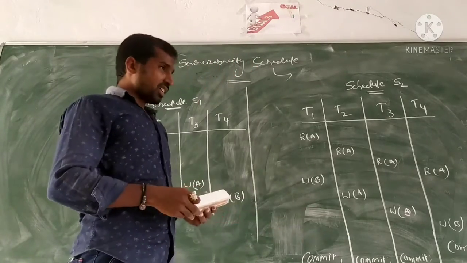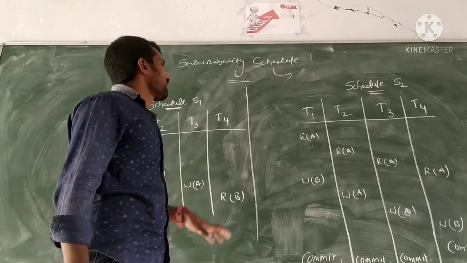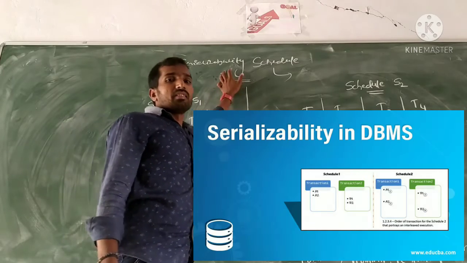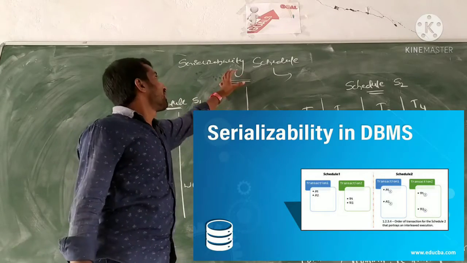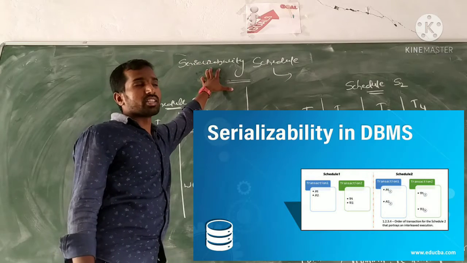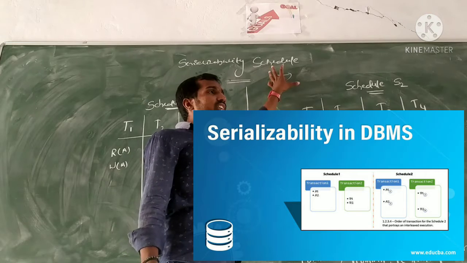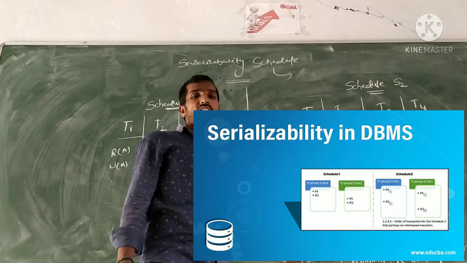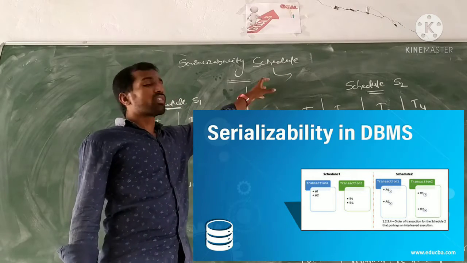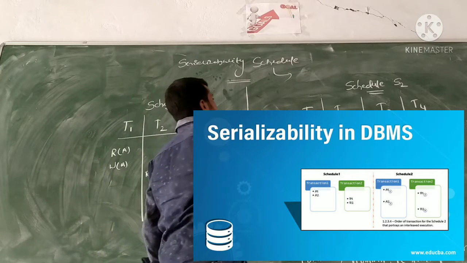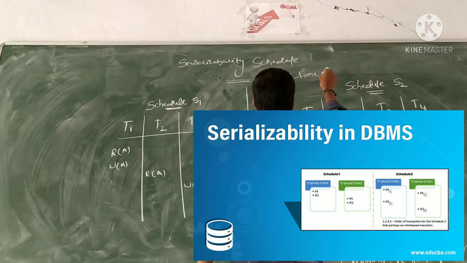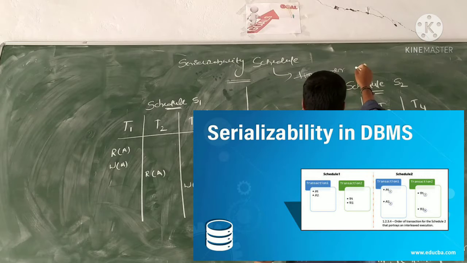Hi everybody. In the previous class we discussed concurrency control and lock-based protocols. In this class we cover the serializability schedule. What is meant by a schedule? Scheduling is the time order of two or more transactions.